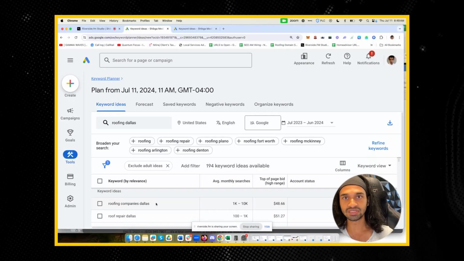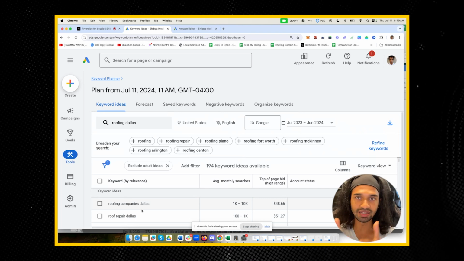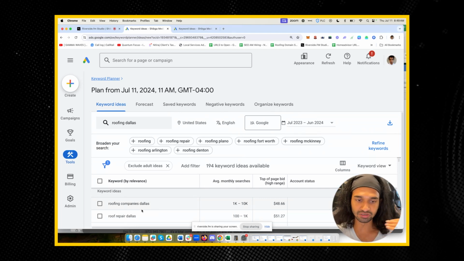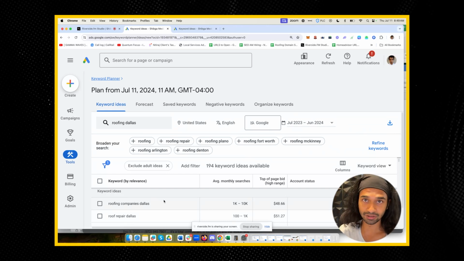Which is why then they start going into much longer term keywords, which is like best roofing company in Dallas, Texas zip code. Although you can use some third-party tools to kind of bend it and make it look like, oh yeah, there's people searching that, 100 of those keywords is not going to be able to match even one of these, because this is by data proven in the public record that there's thousands of these people that are searching for roofing in this way. The question is, do we have the power to get up there?